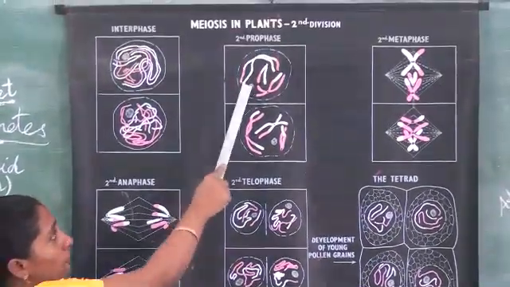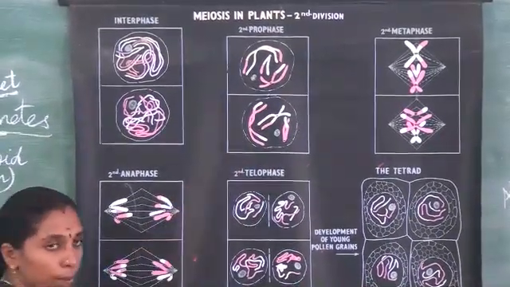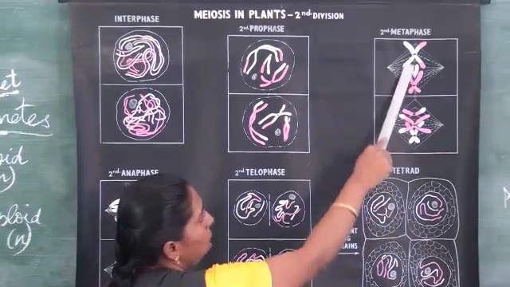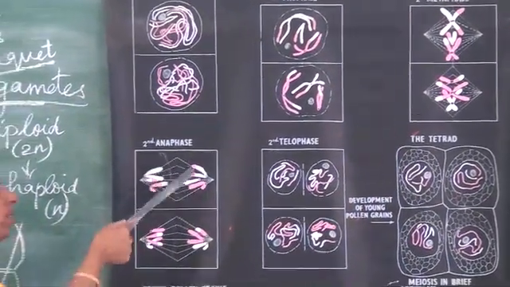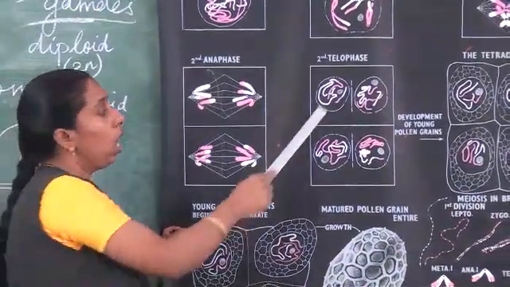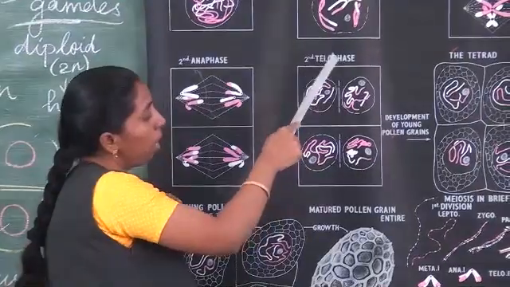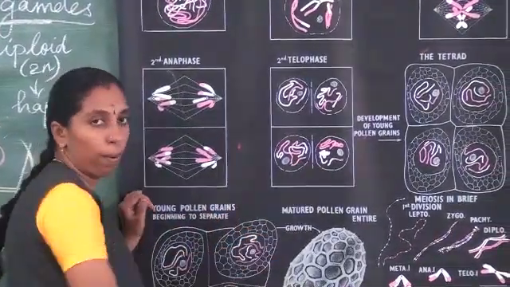Prophase means the nuclear membrane and nucleolus will disappear. Metaphase means all the chromosomes will be arranged in the equatorial plane. Anaphase means all the chromosomes will be pulled towards the poles. Telophase means again the division of the nucleus will be followed by the division of the cytoplasm.